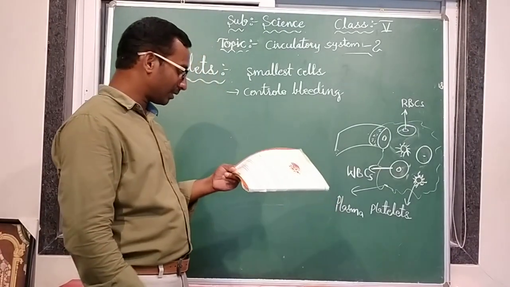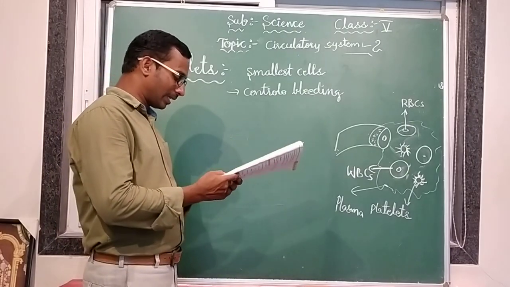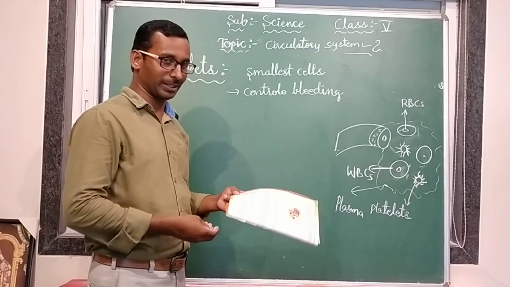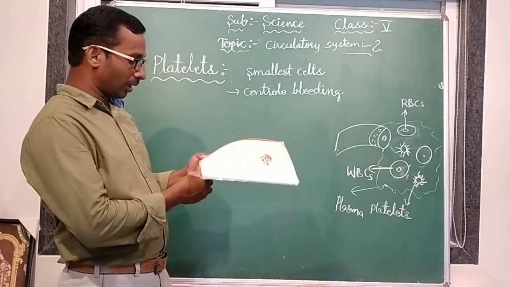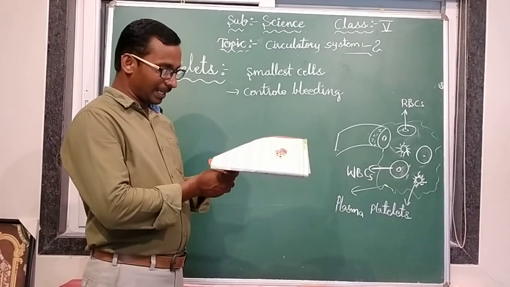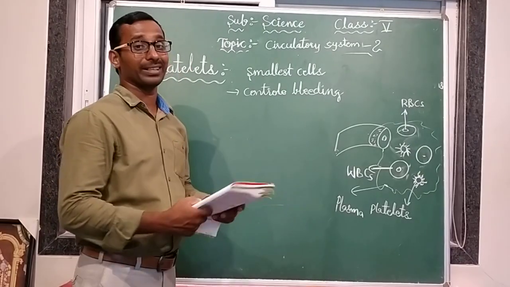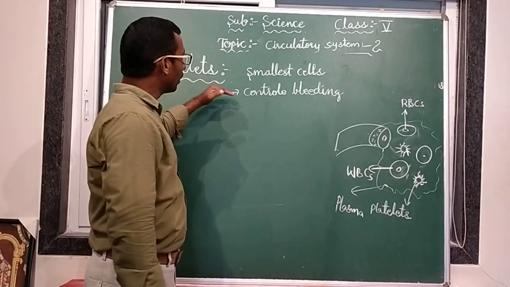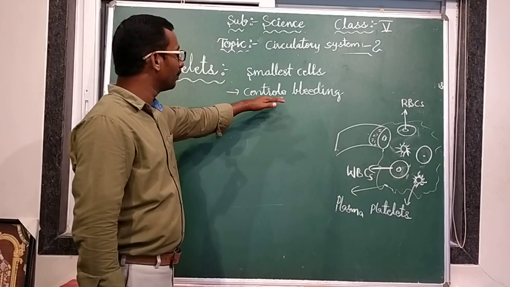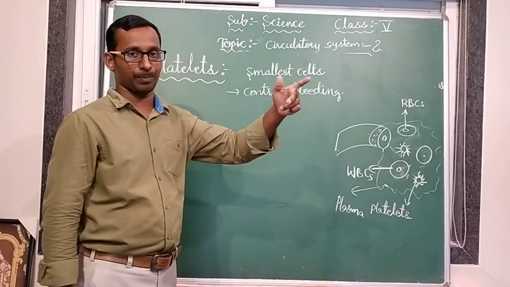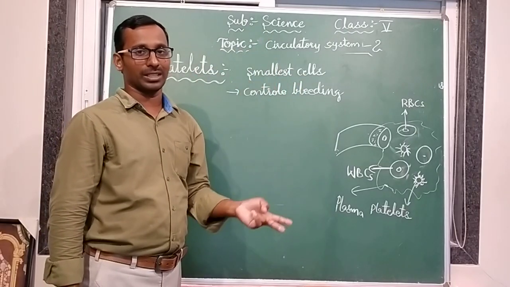When they get cut, blood starts flowing, and the platelets come and stick together to form a blood clot. The blood clot prevents loss of blood from the body. In the same way, it stops entry of germs into our body. First of all, blood flowing is stopped by the platelets.